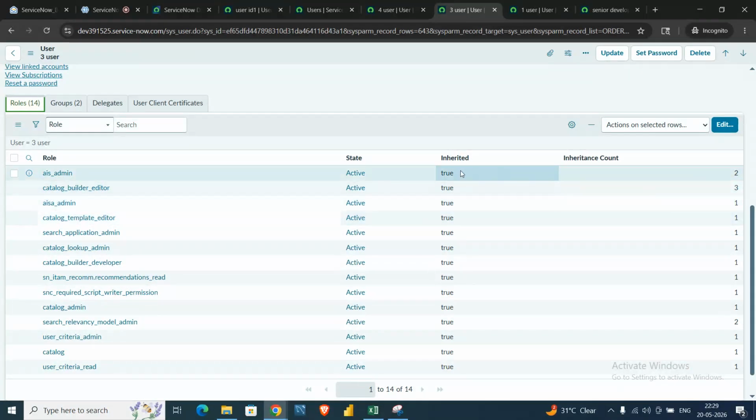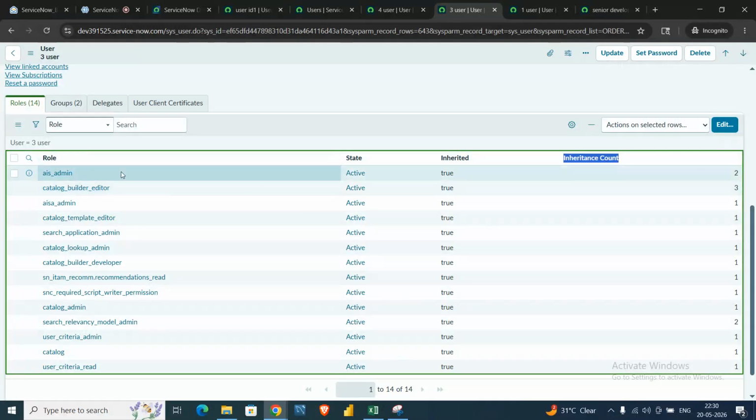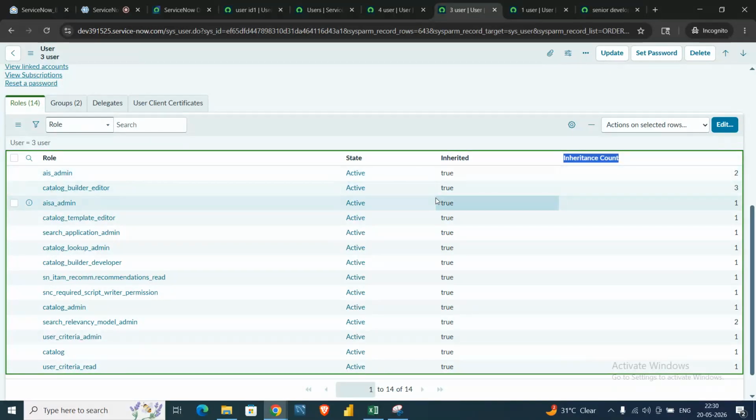To know that, there are two fields: one is inherited and another is inheritance count. The inherited field shows whether a role is coming from another group or another role, or is directly assigned to the user.